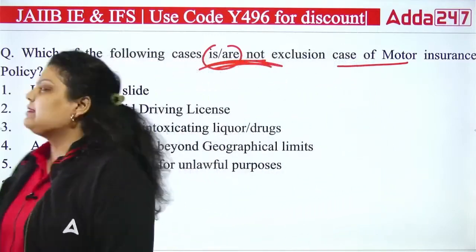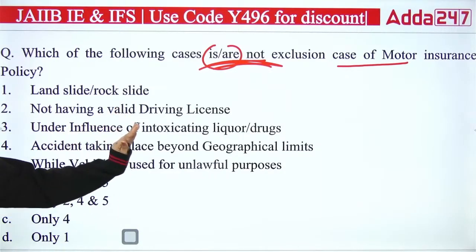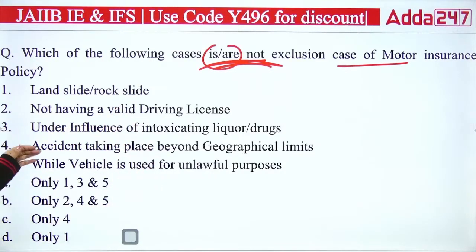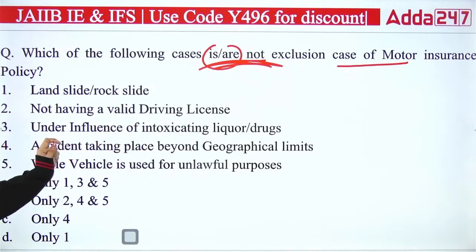First is landslide, rock slide. Second, not having a valid driving license. Third, under influence of intoxicating liquor or drugs. Then accident taking place beyond geographical limits. Then while vehicle is used for unlawful purposes. So out of these 5, what do you think, which of the following is a not exclusion case? A, B, C or D?